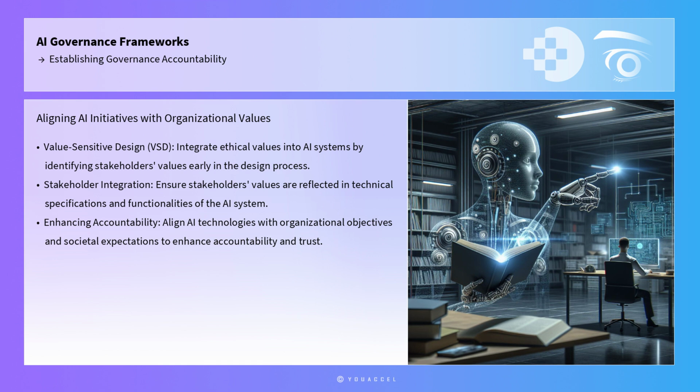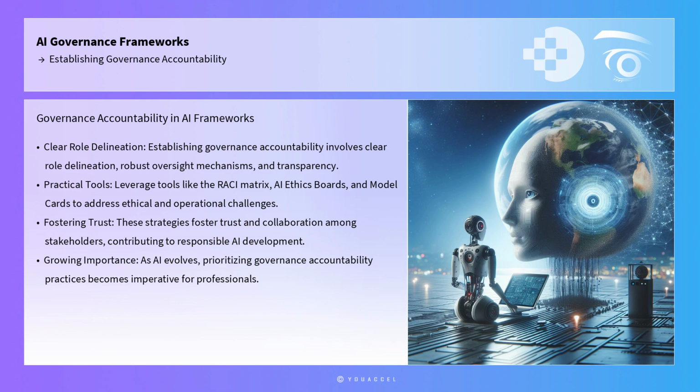In conclusion, establishing governance accountability within AI frameworks is a complex but essential task that involves clear role delineation, robust oversight mechanisms, transparency, external audits, a culture of accountability, and alignment with organizational values. By leveraging practical tools such as the RACI matrix, AI ethics boards, model cards, and value-sensitive design, organizations can effectively address the ethical and operational challenges posed by AI technologies.